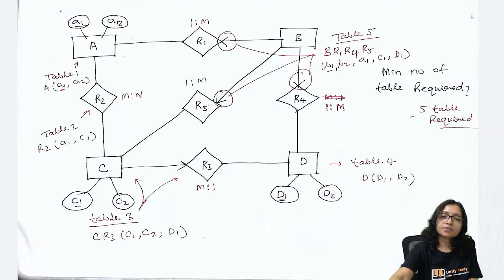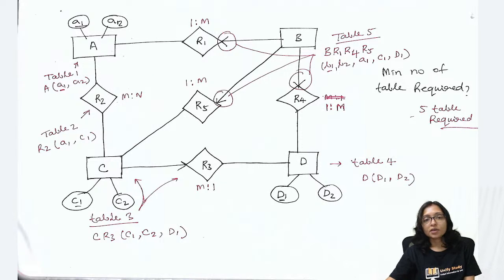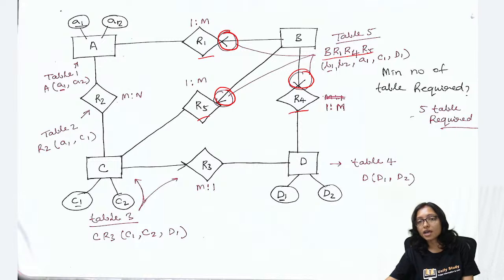Yes, 5 tables will be required here because here are the key constraints. Whenever these are key constraints, you can combine R1, R5 and R4 with this. So that's why these are all combined. And what attributes are possible here? B1, B2, A1, C1, D1. All are possible.